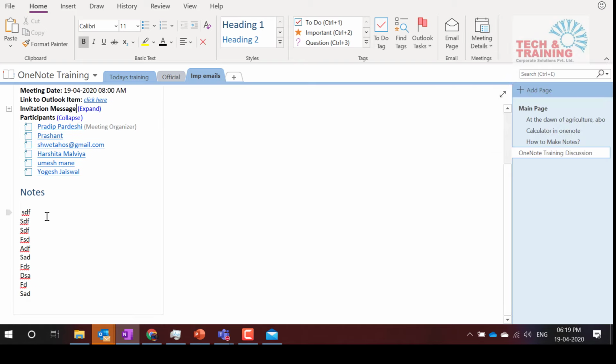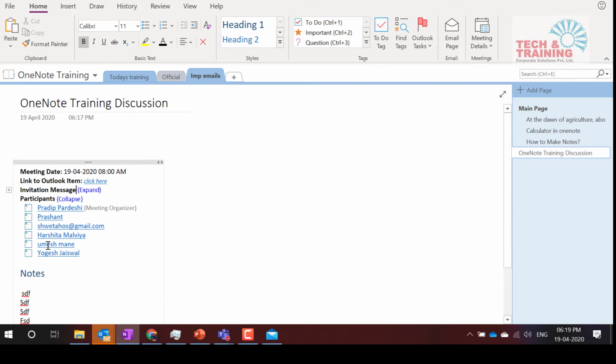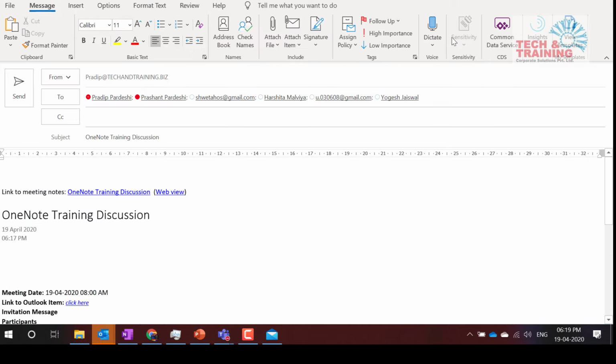After doing this, you will see the notes, and once the meeting is over, I would like to send this minutes of meeting to every person who has been part of this meeting. I can simply click on email the page. Can you see how simple it is to create minutes of meeting with OneNote with Outlook?